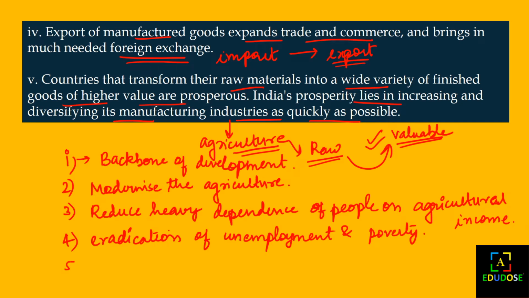And the third, or the fifth, the foremost point is what? Regional disparities, that is, regional disparities can be reduced, or you can say can be brought down. So these are the highlighted points that you can write or learn, that you can conclude with in your 5 or 3 marker answer.